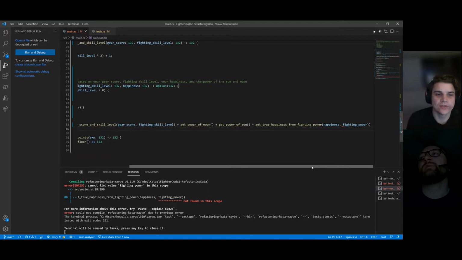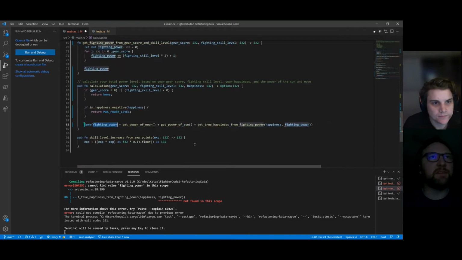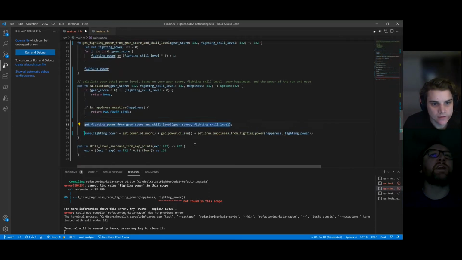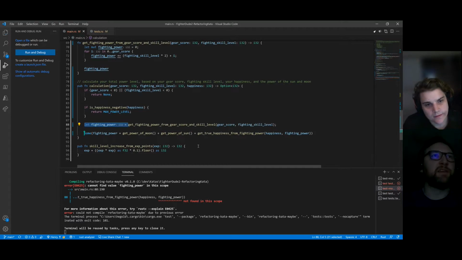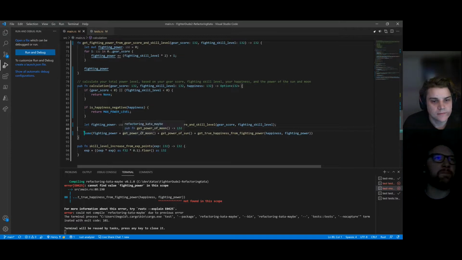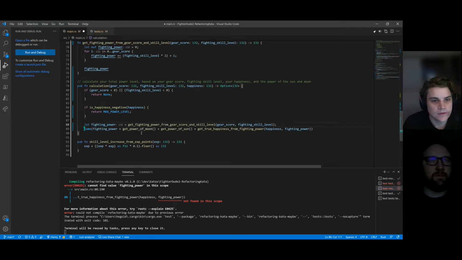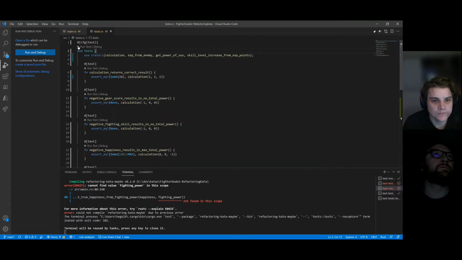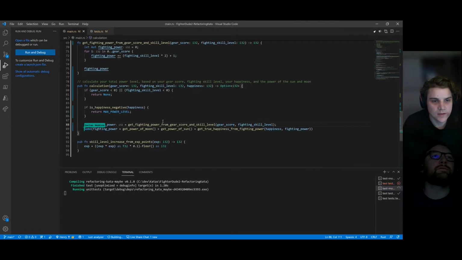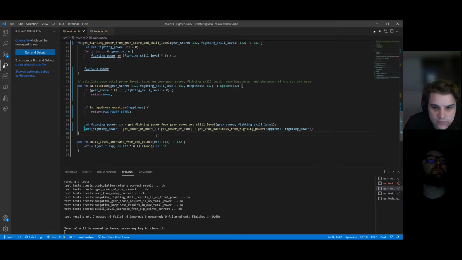So I guess we have to undo that inline then. Okay, so we can't just straight inline it. We can remove line 89. And now let's see if the tests pass. Cool, the tests pass.